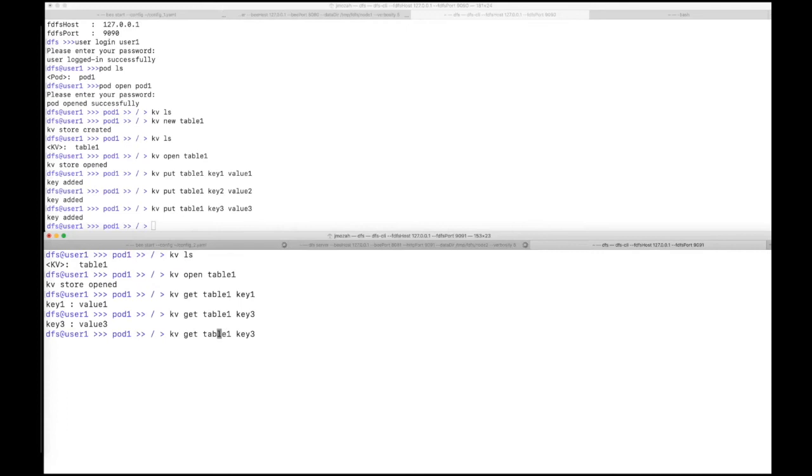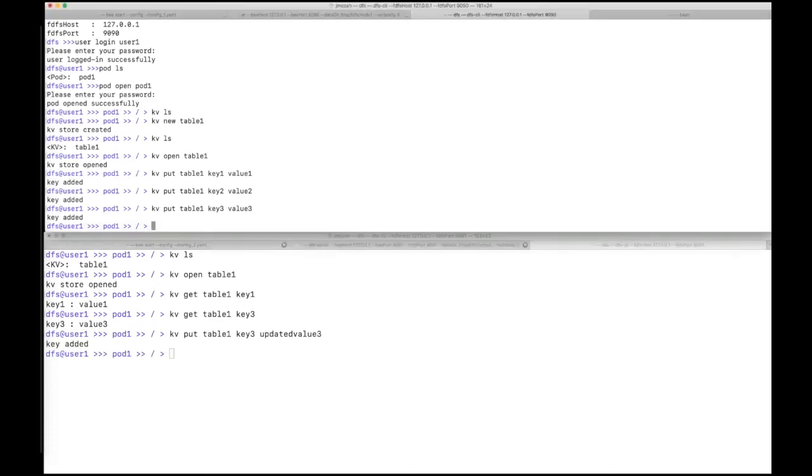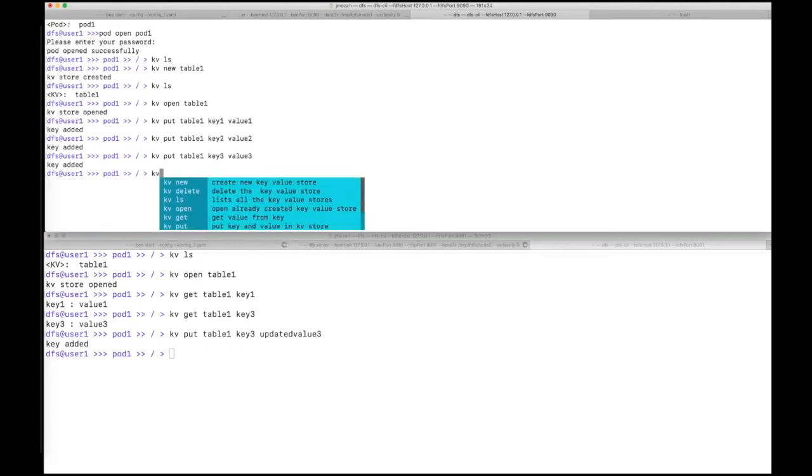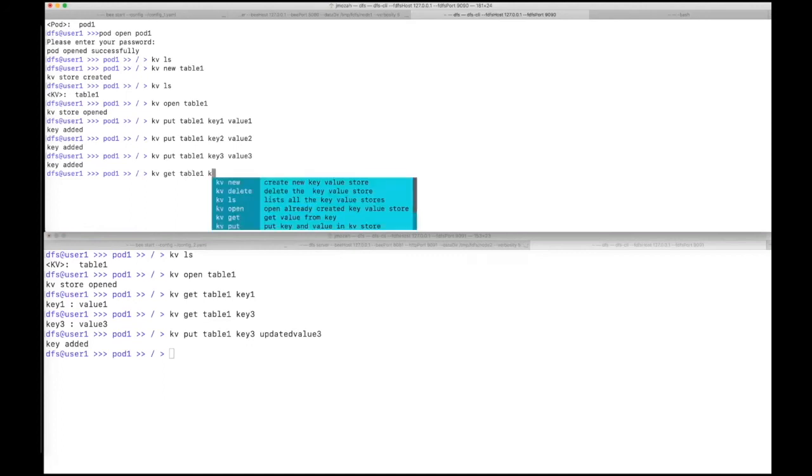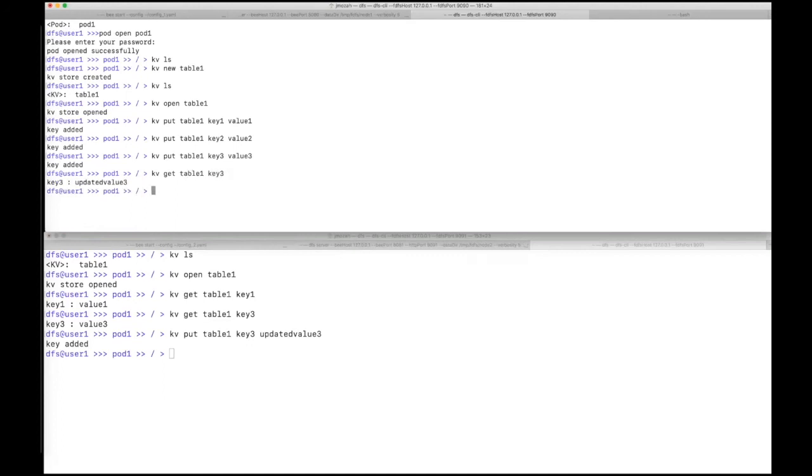Let's update the value of key3 to updated value3, right? So let's see if we get kv get table1. Let's see whether it shows the updated value. Yes. Thank you for the demo.